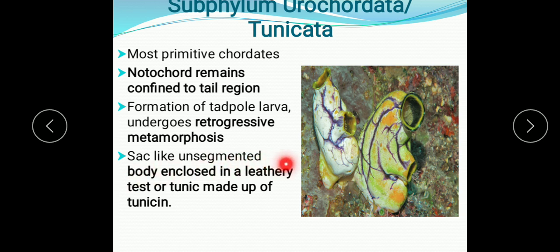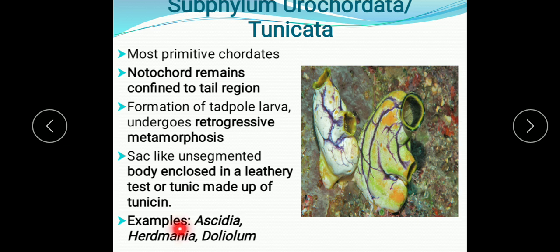And a sac-like unsegmented body enclosed in a leathery test. So that body covering is in the form of a leathery test or tunic. That is why its another name is Tunicata, also the name of the subphylum. So, a sac-like unsegmented body enclosed in a leathery test or tunic made up of tunicin. Examples: Ascidia, Herdmania, Doliolum. This is the diagram of Herdmania, you can see here, and these are the atrial aperture and branchial aperture, and this is the tunic, which is made up of tunicin.